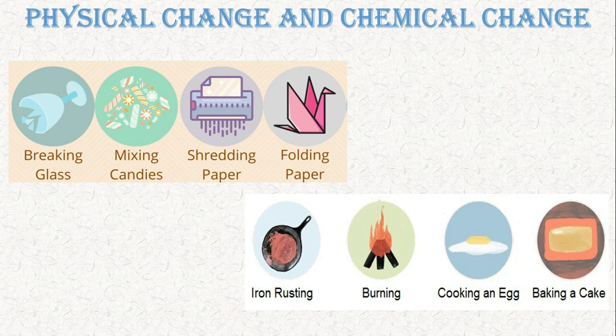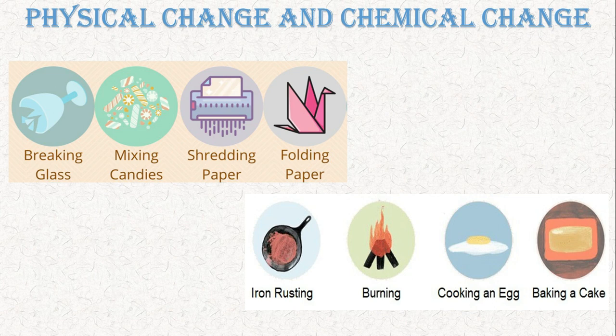And when it comes to chemical change, there are iron rusting, burning, cooking an egg, baking a cake. These are chemical changes, because we can't see any old substance, everything is a new substance formed. When iron rusts, some powder is left on the iron, and when something is burnt, ash is left behind, and when you cook the egg, the liquid is all gone.